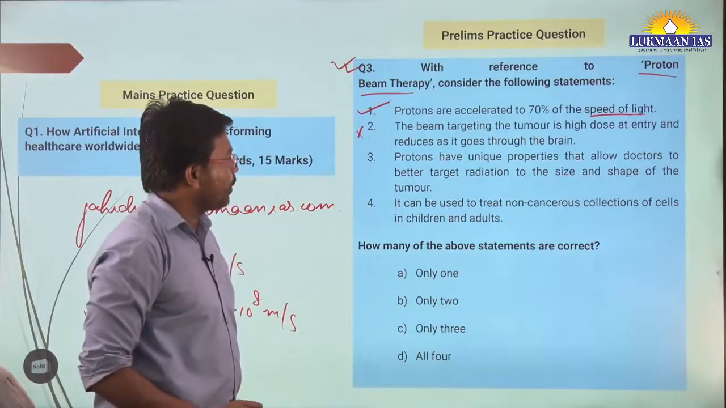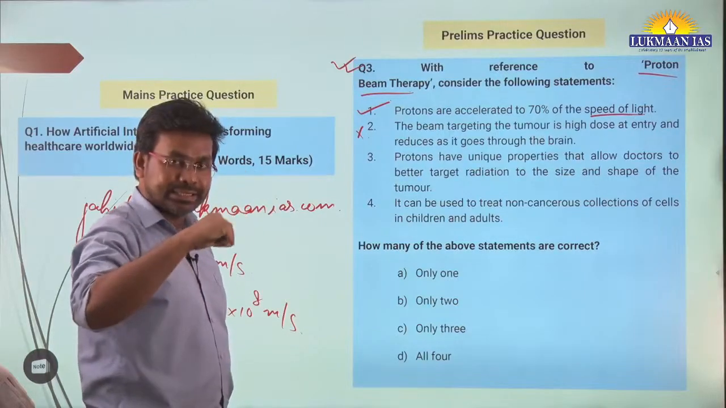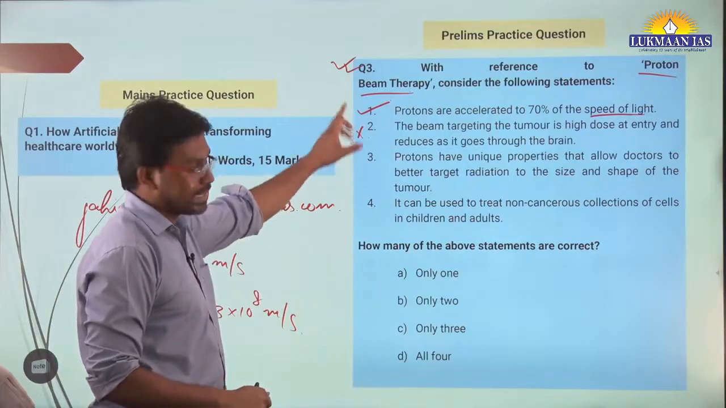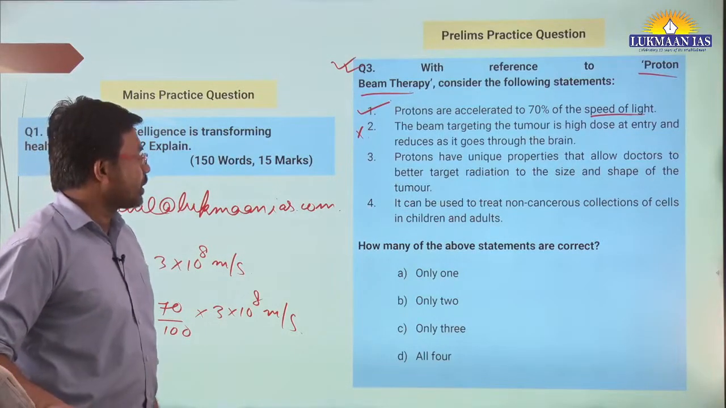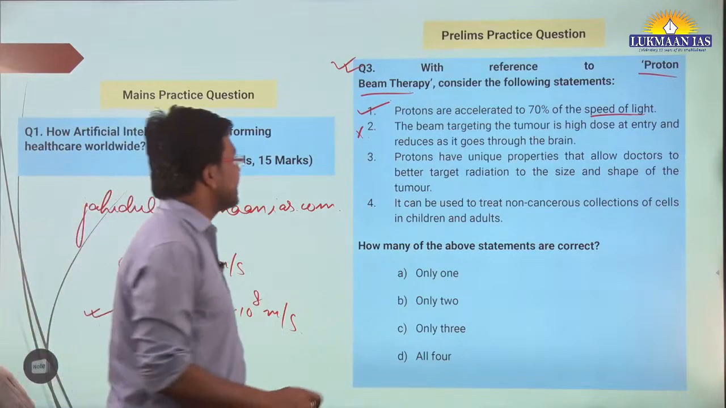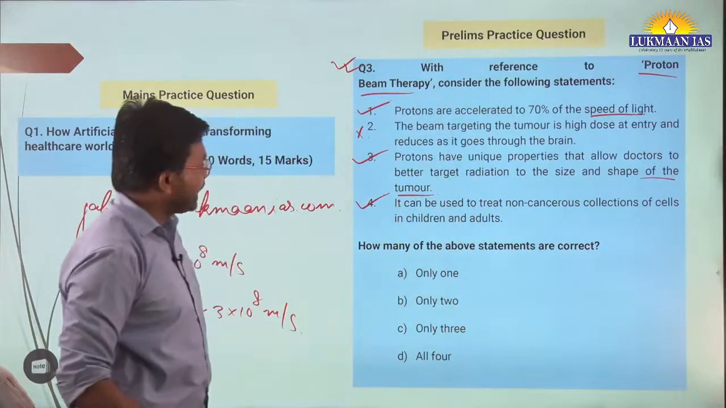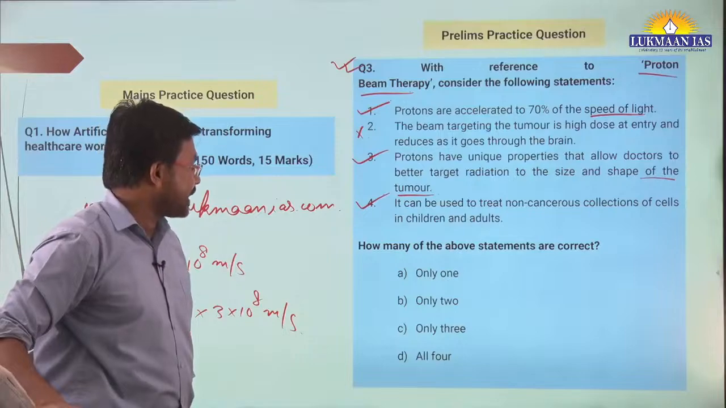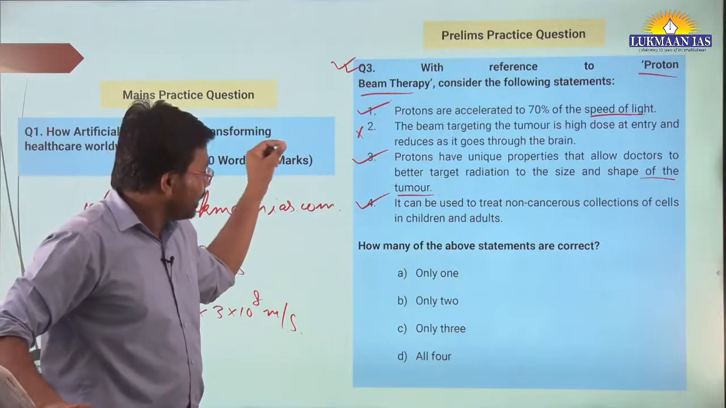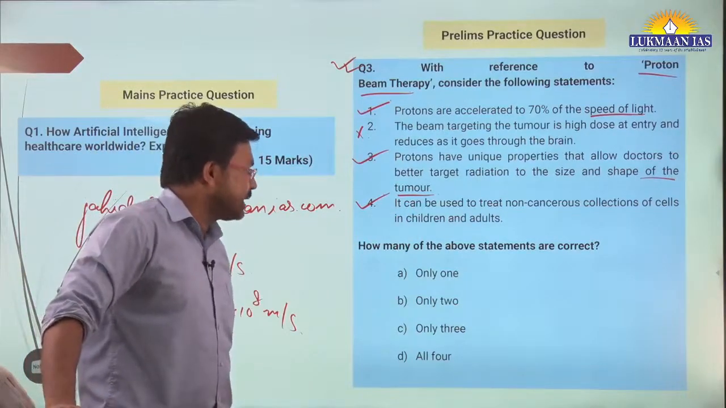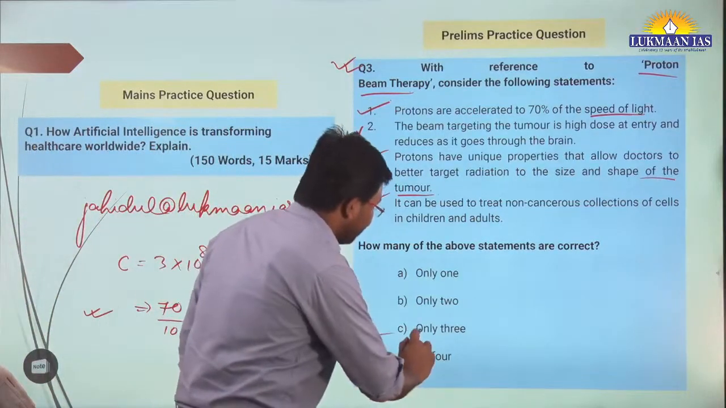Generally it is low dose at entry, and then it increases as it goes through the brain. So the second statement is wrong. Third, protons have unique properties that allow doctors to better target radiation to the size and shape of the tumor. Fourth, it can be used to treat non-cancerous collections of cells in children and adults. So only three are correct. It means the correct answer would be option C.